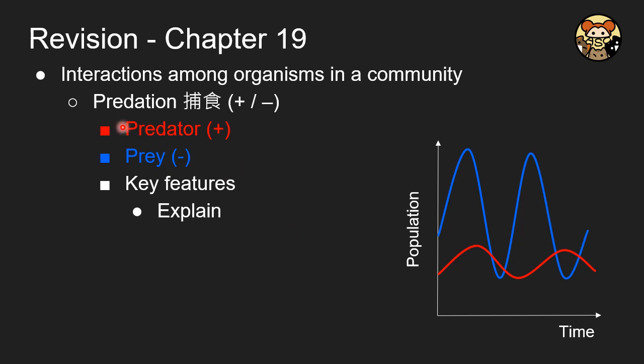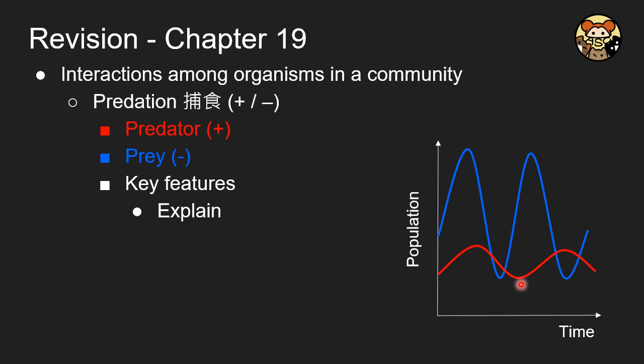Furthermore, we would like to understand the interactions among organisms. So we use the positive side and also the negative side to indicate their relationship. The positive side is benefited, and the negative side is harmed. And for predation, there are two players: the predator and the prey. The predator is usually the larger one that is eating the prey.